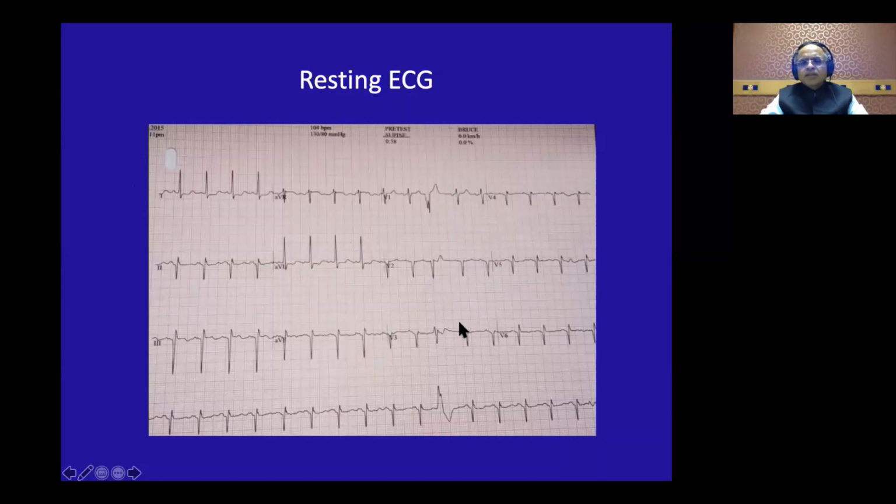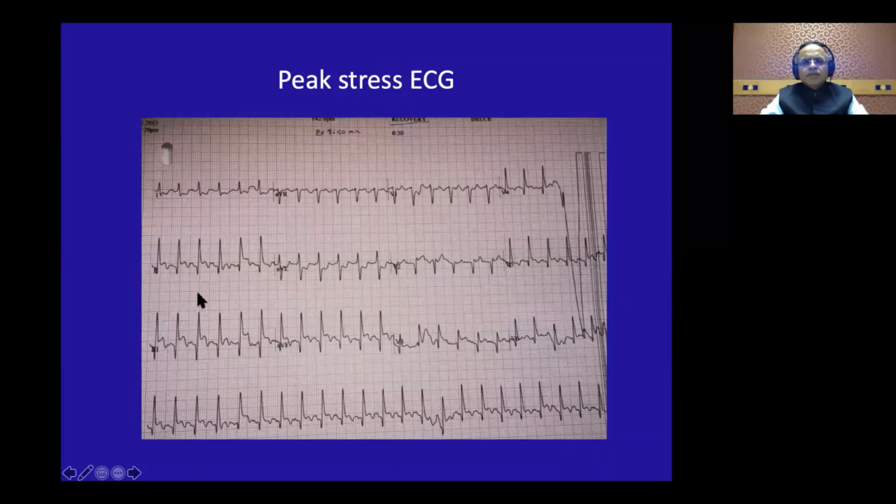This is his resting ECG, with Q waves in leads 2 and 3. This is his peak exercise stress ECG. There is some ST elevation in the inferior leads, but these are Q leads, so a dyskinetic inferior wall can produce ST elevation there. But look at this ST depression in aVL. In V5 and V6 there is ST elevation, but that is again a Q lead, so that is not significant. So the stress ECG is not very conclusive.